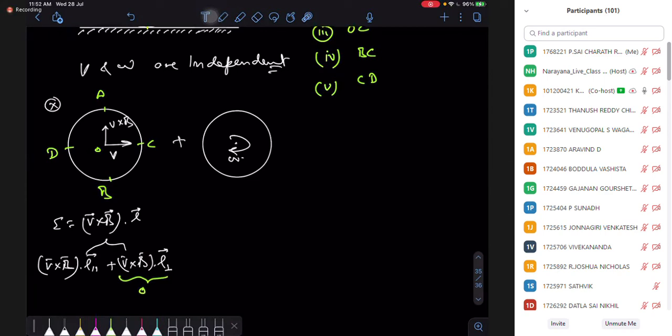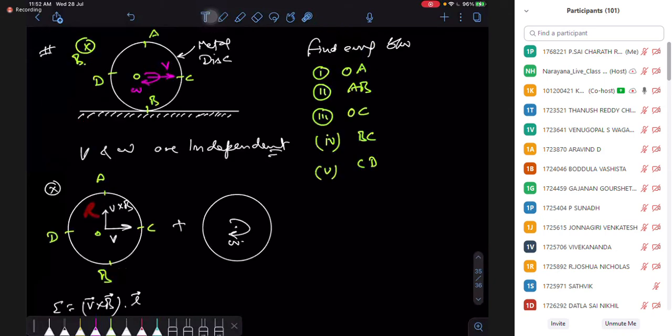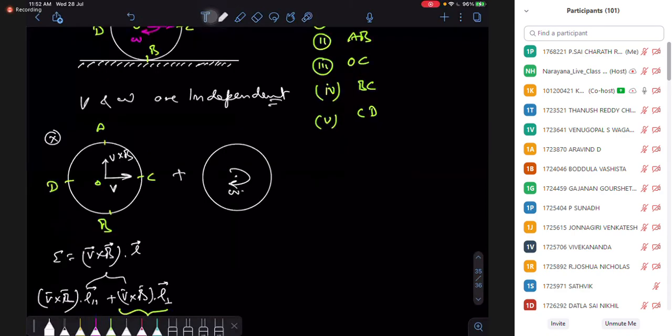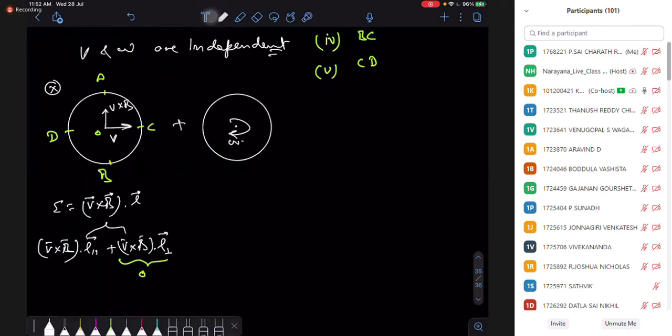So here, between AO, the length is my radius. You can think of the radius as A. Between AO, the parallel length is the radius.